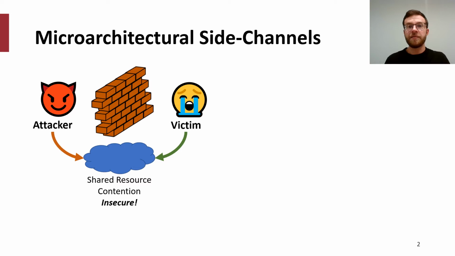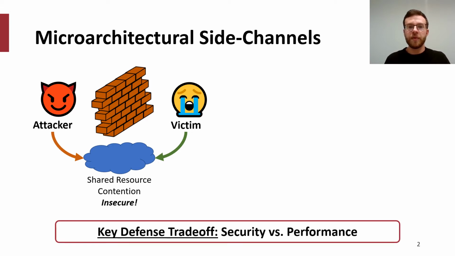Microarchitectural side channels have become a prominent issue in the computer architecture community. While there are now many hardware and software primitives to enforce isolation between an attacker and a victim, there are still very large attack surfaces which can result in information leakage. One such attack surface is through contention on shared resources, such as a memory controller, ring bus, or SMT port. In defending against such attacks, there is a key trade-off between security and performance.